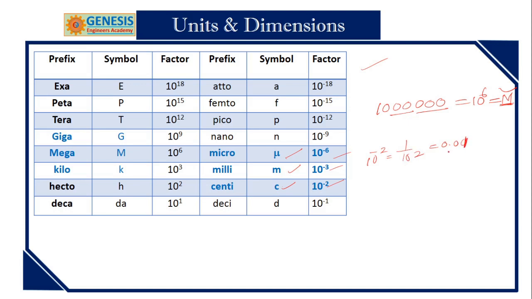Like that, 10 to the power of minus 3 is 0.001, that is third decimal. And like that to micro, this will come across in our mechanical precision engineering. Then kilo, mega and giga. Kilo means 10 to the power of 3, mega 10 to the power of 6, giga 10 to the power of 9, and we frequently use these.